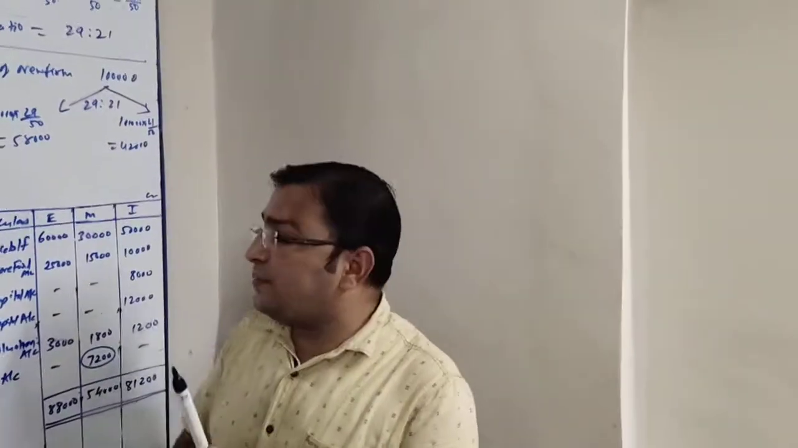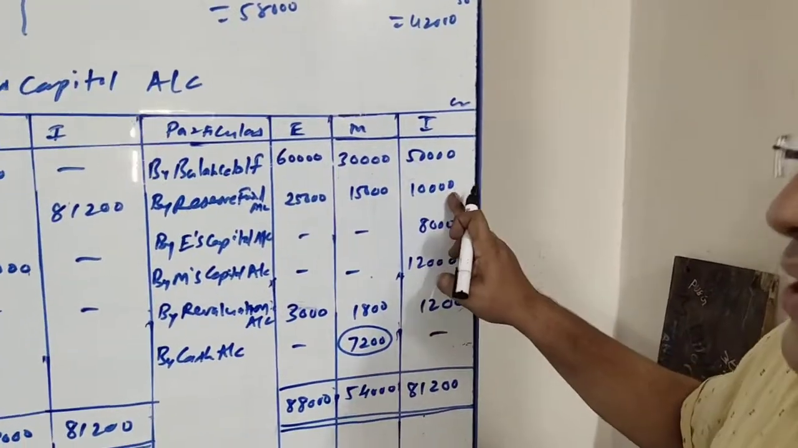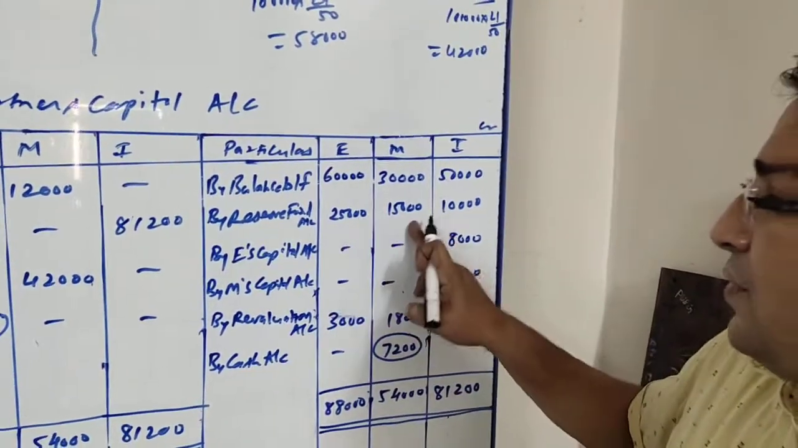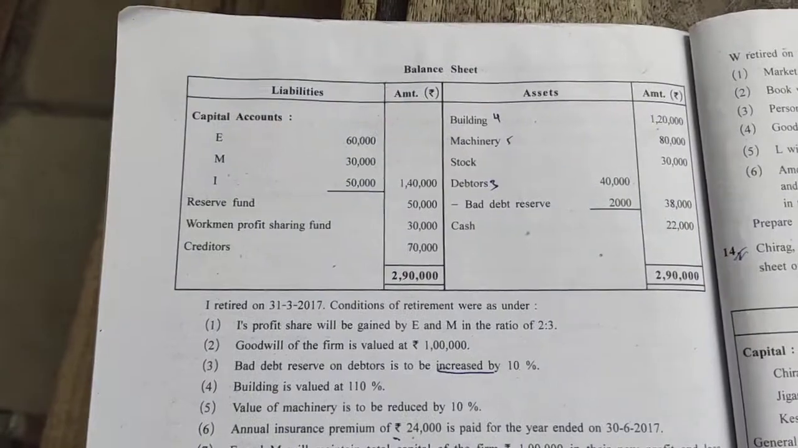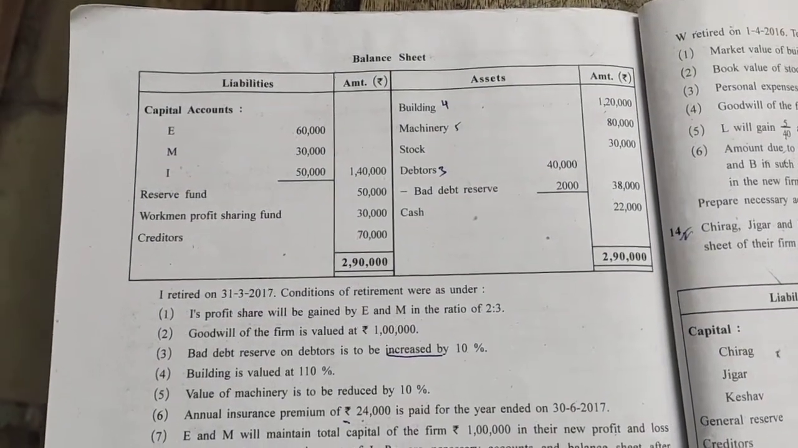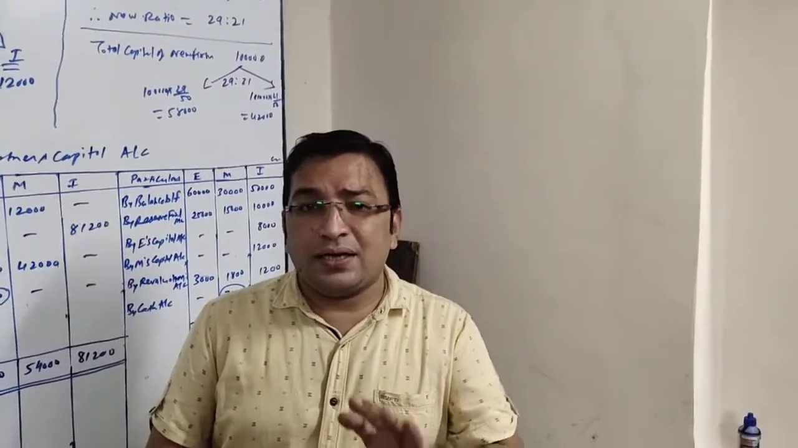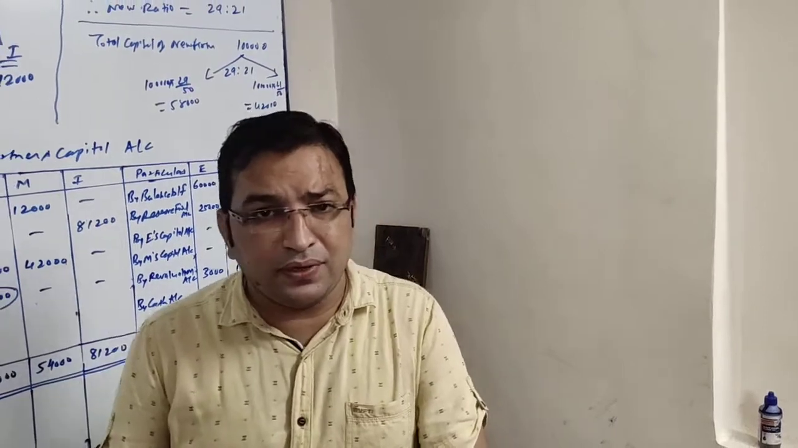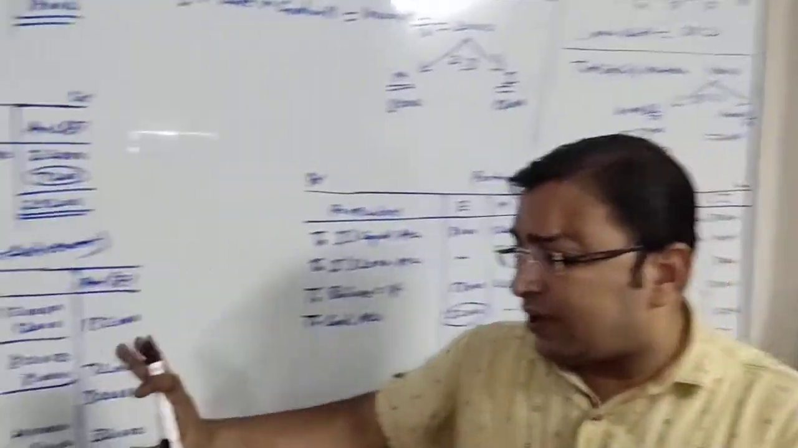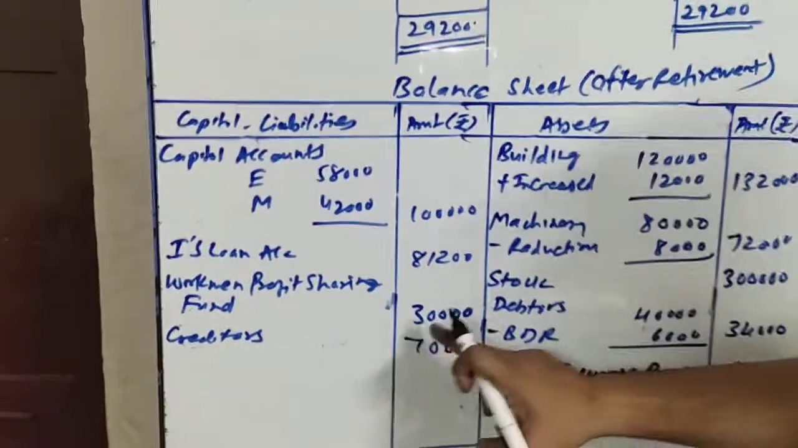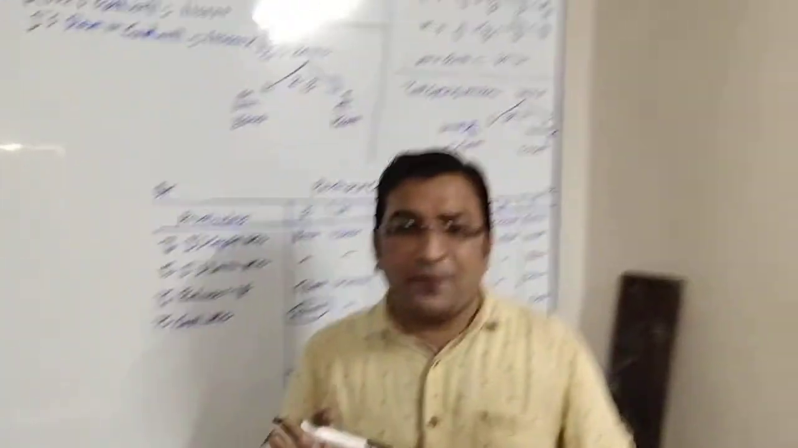The total amount of reserve is 50,000. When I distribute in the ratio 5:3:2, I get 25,000, 15,000 and 10,000. So by reserve fund 25,000, 15,000 and 10,000 respectively. Next, workmen profit sharing fund 30,000 and creditors rupees 70,000. Friends, workmen profit sharing fund is a liability, creditors is also a liability, and there is no adjustment for both the items. So straight away those items will be recorded in the balance sheet, liability side: workmen profit sharing fund 30,000 and creditors rupees 70,000. So here we have finished with the liability side.